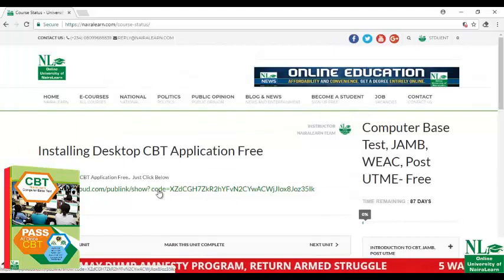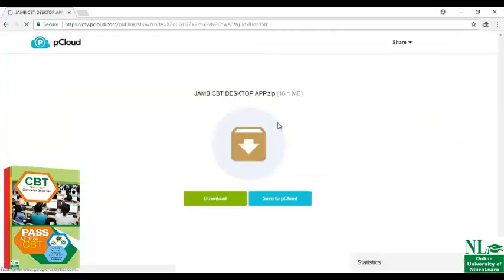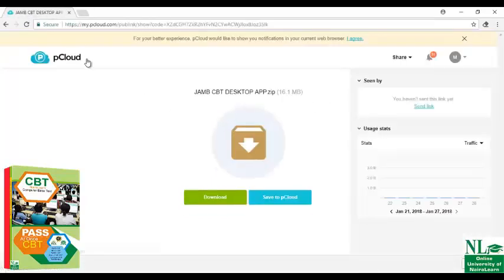This is the download link, and when you click on it, it will take you straight to our cloud. Then click on download. If you're browsing from a laptop or desktop, there is an arrow link here. Just check it and click on download. You don't need to sign up with pCloud. As you can see, it's downloading. So you have to wait for it to download completely, depending on your network.